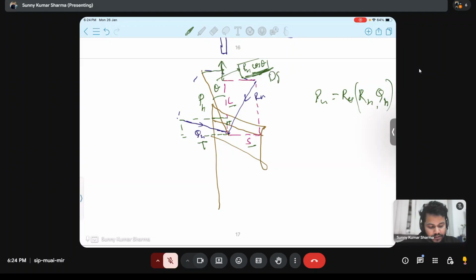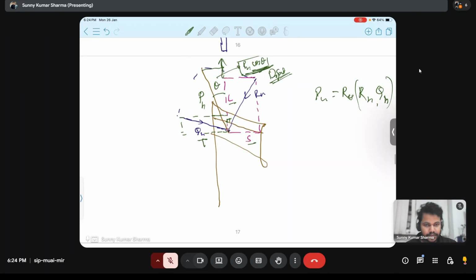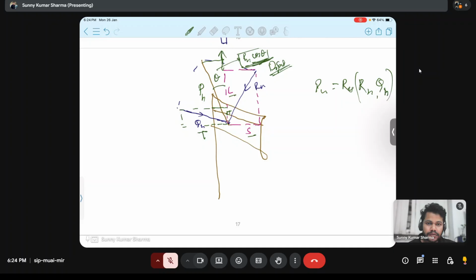So for all practical purposes, the force which is important to remember is the draft only, because it is helping me to pull, right? Yes. And what is written? pH cos theta.